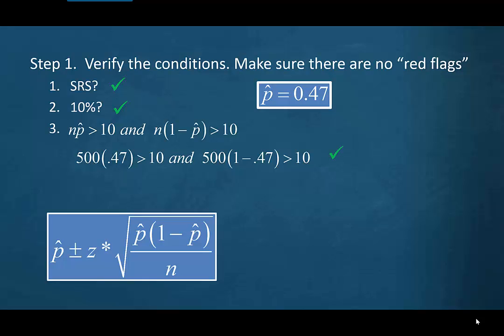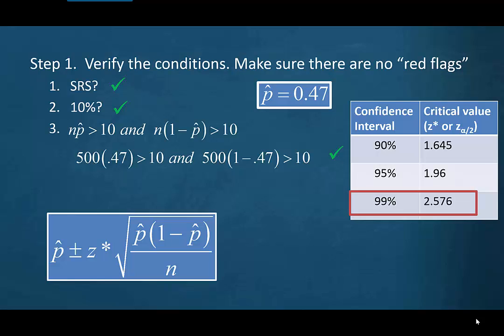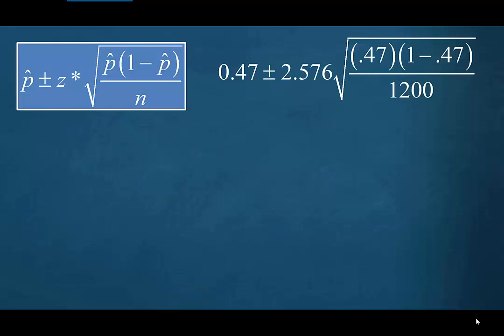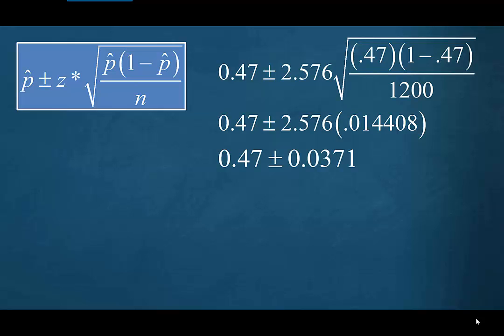So using our formula to create the interval, p hat plus or minus z star times the square root of p hat times 1 minus p hat over n. Recall 99% is 2.576 for z star, so plugging this in is going to give us 0.47 plus or minus 2.576 times the square root of 0.47 times 1 minus 0.47 all over 1,200. Okay, let's crunch out the standard error part. We're going to get 0.014408. Multiply that by our critical value. We're going to get 0.47 plus or minus 0.0371.